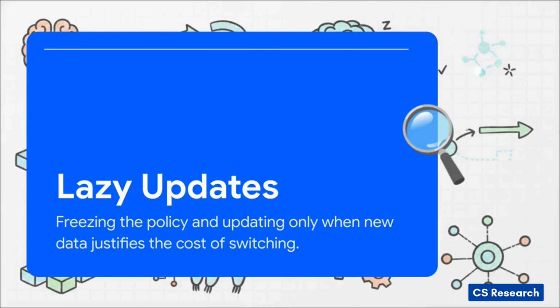The core solution here is absolutely brilliant, and it's called lazy updates. Instead of constantly jittering and tweaking, the algorithm just freezes the active policy. It completely refuses to move the dials until enough new data has been collected to definitively justify the cost of making a switch. Think of it like a smart home thermostat. You wouldn't tweak your AC every single second just because the room temperature fluctuated by 1/10 of a degree, right? No. You wait for a noticeable, measurable temperature shift before spending the mechanical energy to turn the system on.